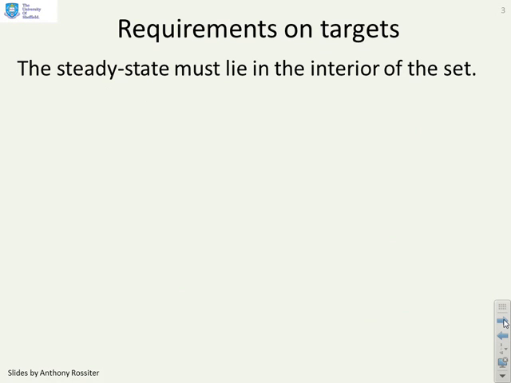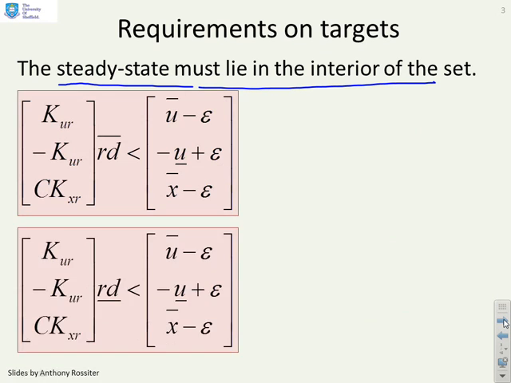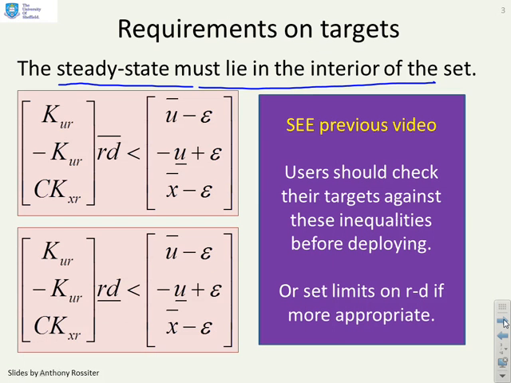Just a reminder then of what we said in the previous video. We said the steady state must lie in the interior of the sample constraint. So we came up with some conditions like this. I'm not going to repeat them, but the key thing is there's an upper limit on the difference between the target and the disturbance, and a lower limit on the difference between the target and the disturbance. In essence, you cannot just set any target you like or apply any disturbance you like, or the implied steady state will lie outside of your sample constraints.